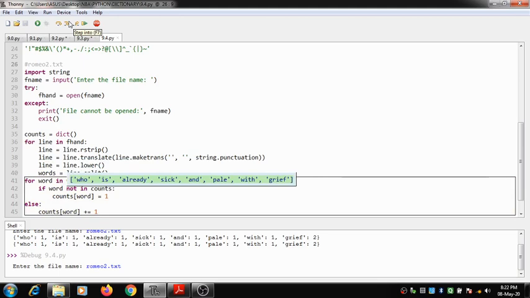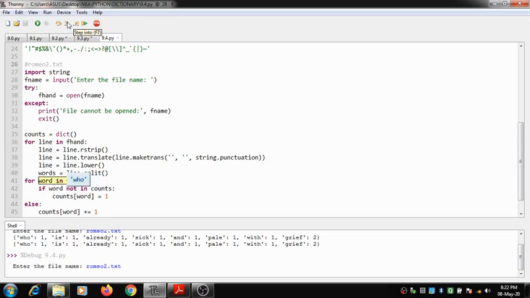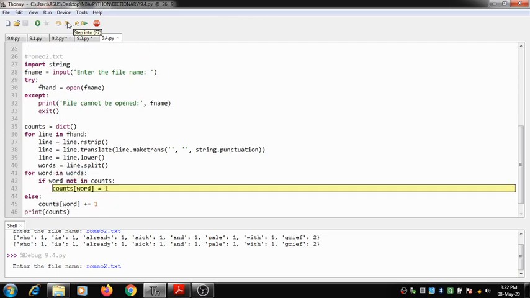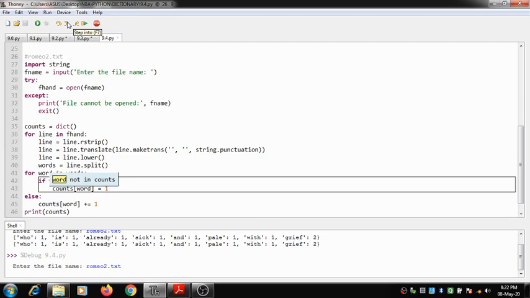Now once all the lines have been converted into lowercase, and all the punctuation marks in that line have been removed, we are going to check each word present in that line, how many times it has appeared, in the same manner that we had done it in the previous way.